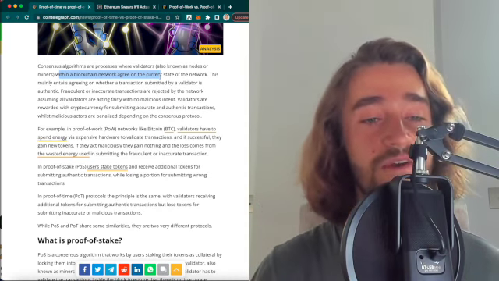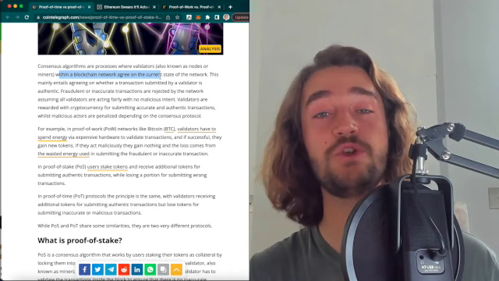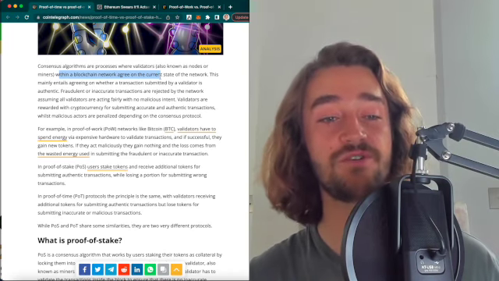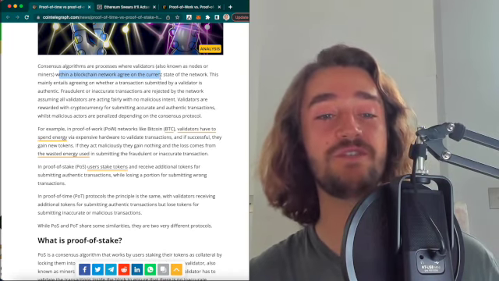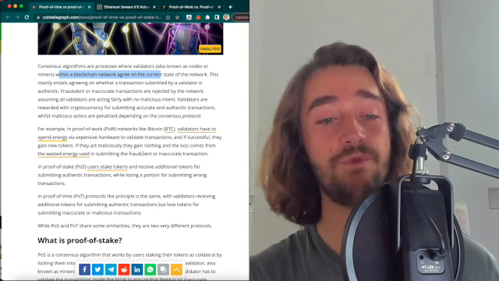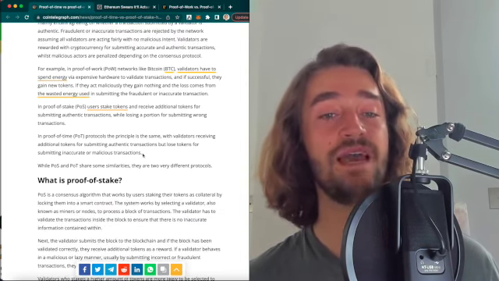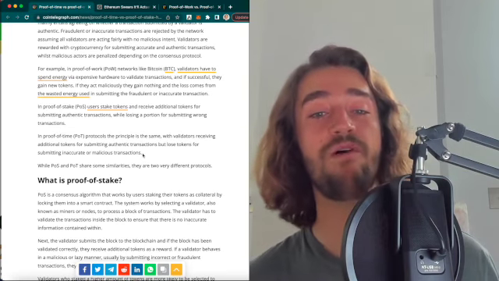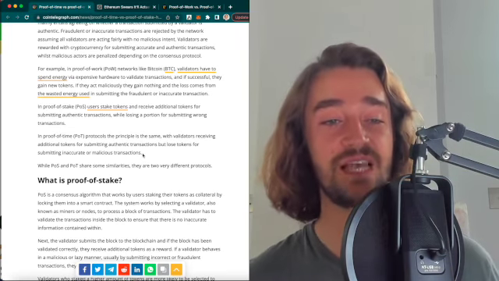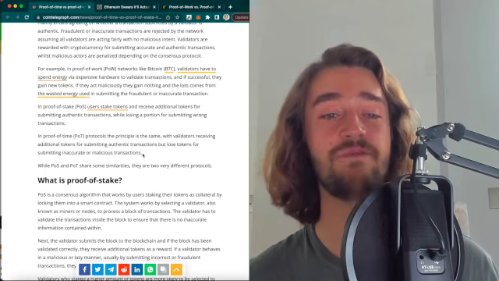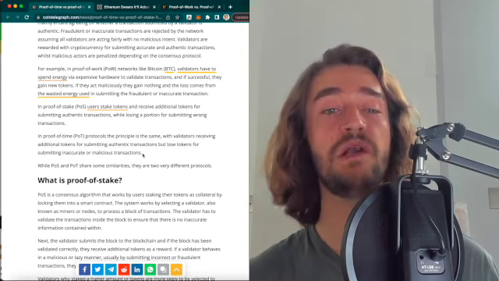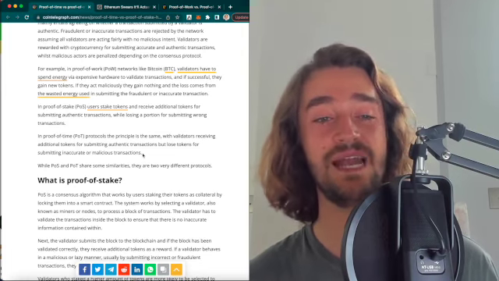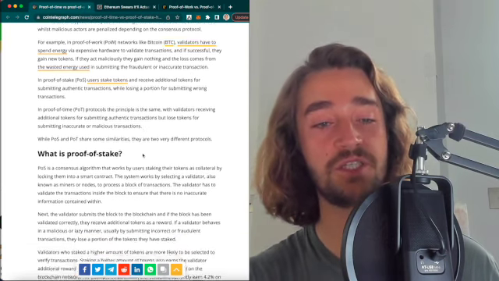In proof of stake, however, the user stakes tokens and receives additional tokens for submitting authentic transactions while losing a portion for submitting a wrong one. In proof of time, the principle is the same: validators receive additional tokens for submitting authentic transactions, but lose tokens for submitting inaccurate or malicious transactions.